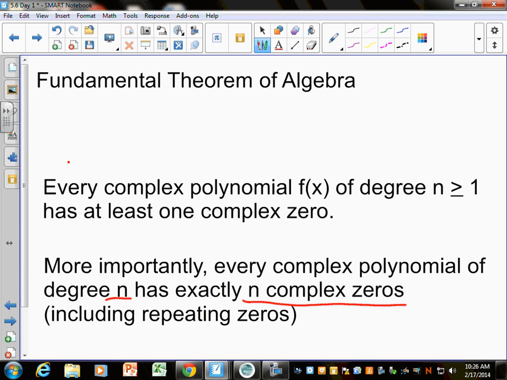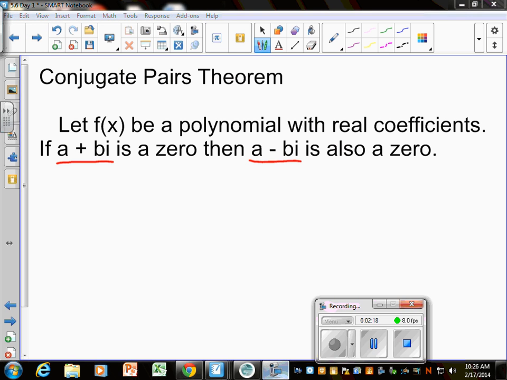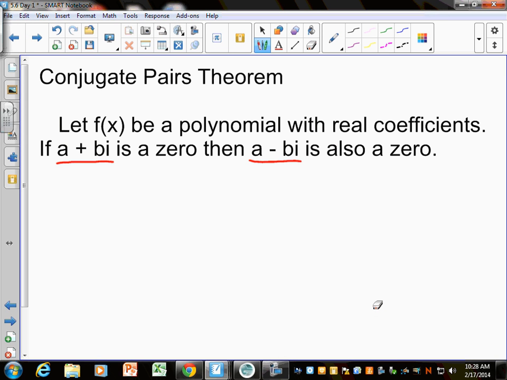It's been so long. Alright, this is the last writing thing, I think. I wrote these on Friday before mass chaos ensued. Conjugate pairs theorem. It says, if f of x is a polynomial function with real coefficients, if a plus bi is a zero, then a minus bi is also a zero. There you go, kids.